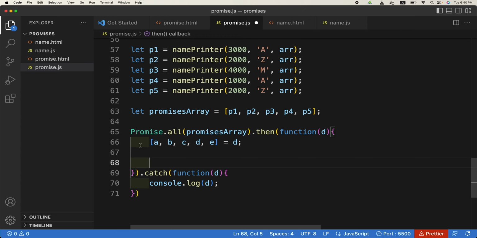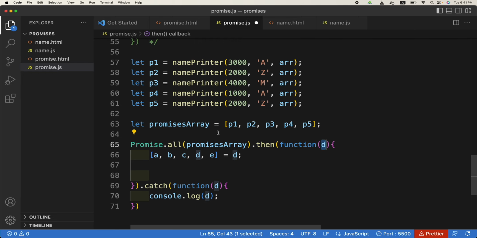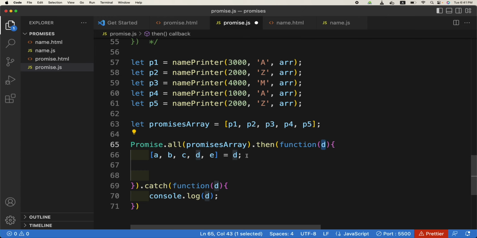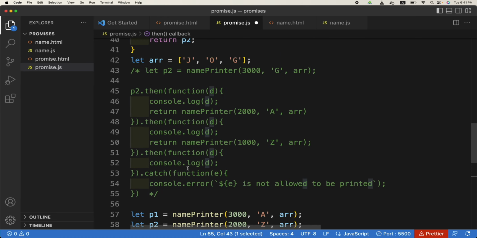And we can directly pass the destructuring structure here as well. Rather than just d, we can destructure it here, and then we will have all these variables available. But we will leave it for now. The bottom line is, if you have maybe hundreds of promises in some code, you can keep them in an array and pass it to the promise.all function, and it will either resolve or get rejected collectively, rather than using all of these thens. Is this okay?